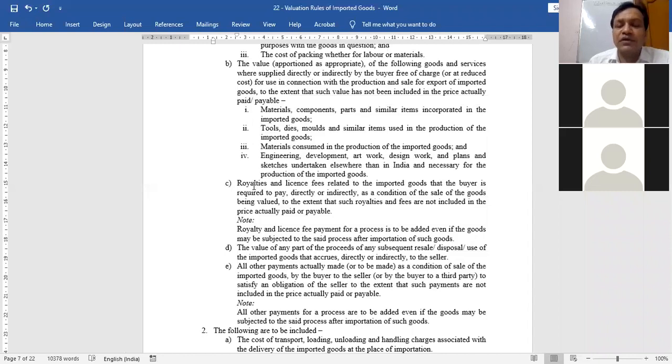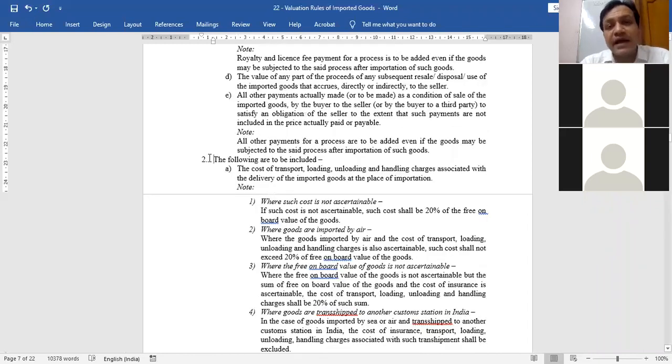I'm not making you understand this first heading of Rule 10. I am coming to the second heading, which is relevant. Apart from the first heading of Rule 10, which will be added in computing the transaction value, you have to add the second heading also, and this is the main heading. In this second heading, what is my first part? Transport cost, loading cost, unloading cost, handling charges.